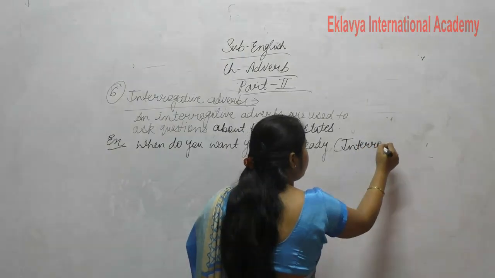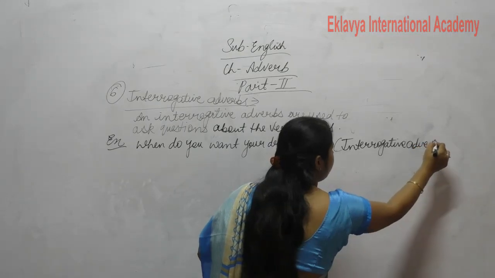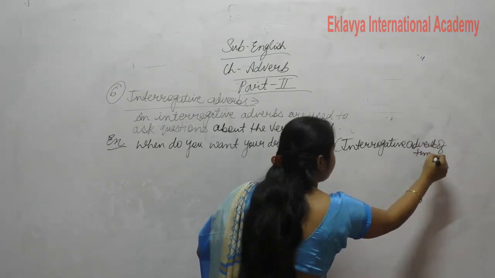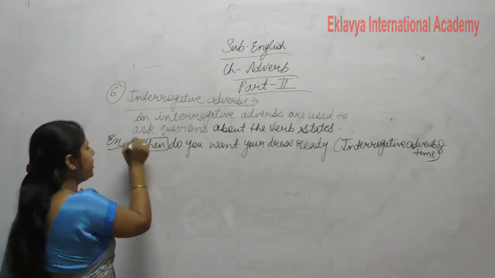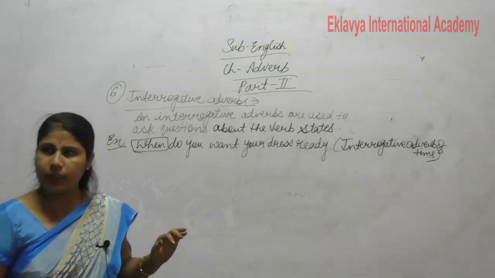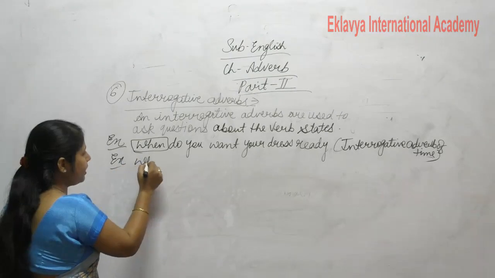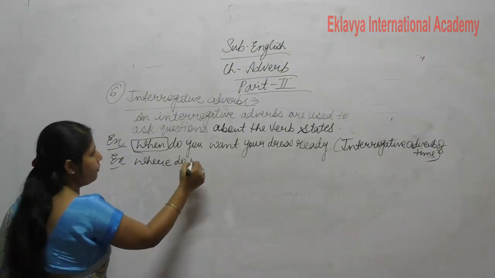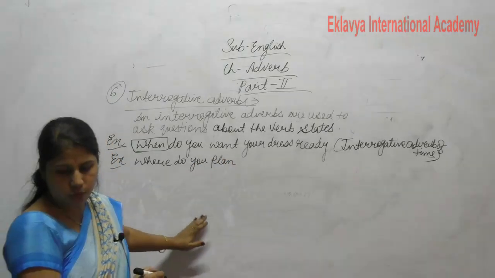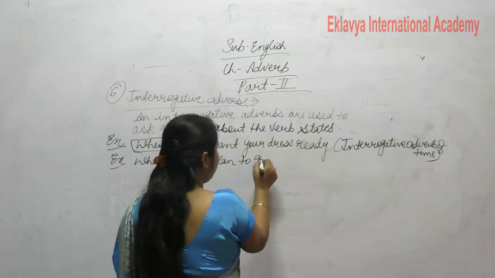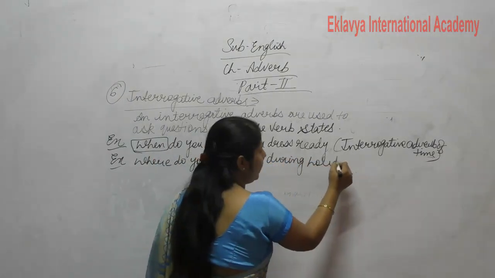In this, I show you all types of adverb. Interrogative adverb of time. Because this shows about the time. This tells us about the time. This when gives the answer of time. Clear? Next is where. Where do you plan to go during holidays?